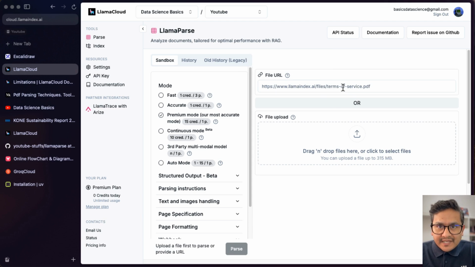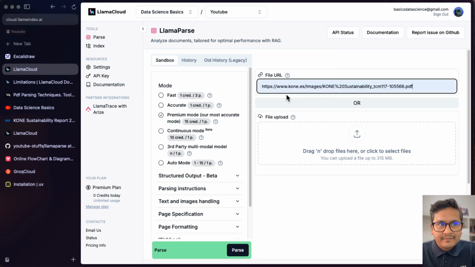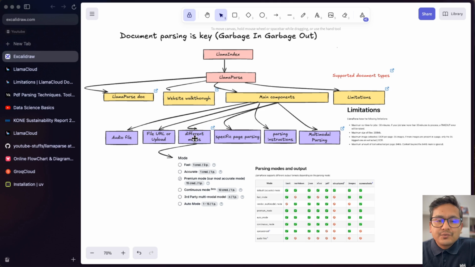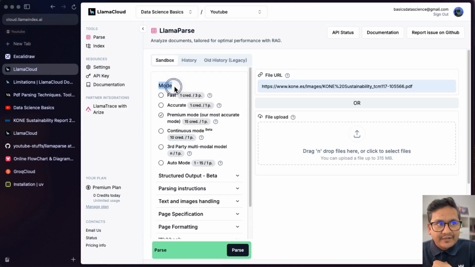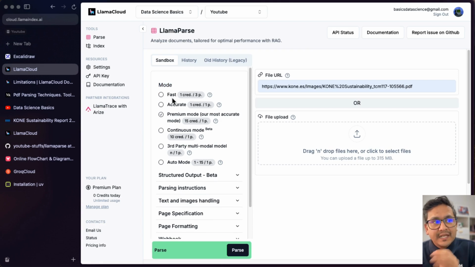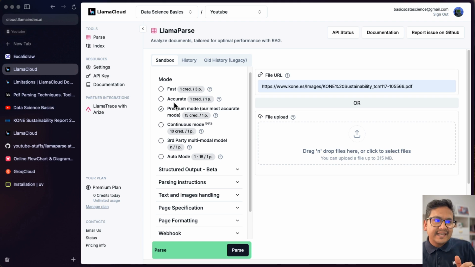And once you paste here, for example, if I paste this, then it will say, okay, parse. But then you can have different options to choose from for how you want to parse this. And the next thing is you can just click this, or you can drag here and upload things from your local computer. Let's go to the different modes. Different modes, meaning that this one right here is a different mode. There is fast mode. Let me first go through all of this and then I will show you with the example so you will get the idea, right?